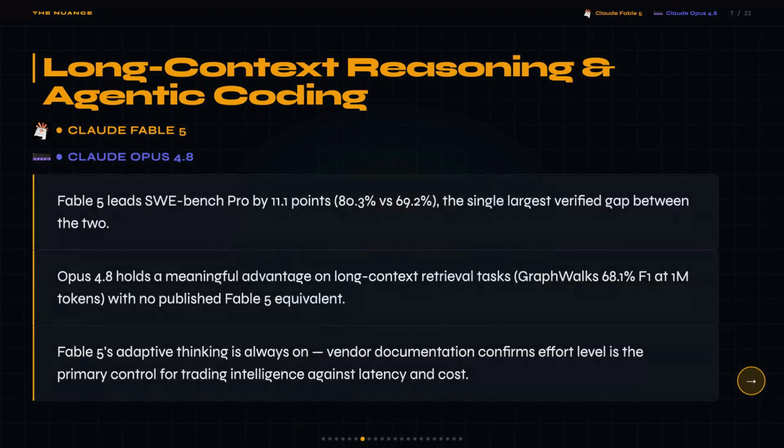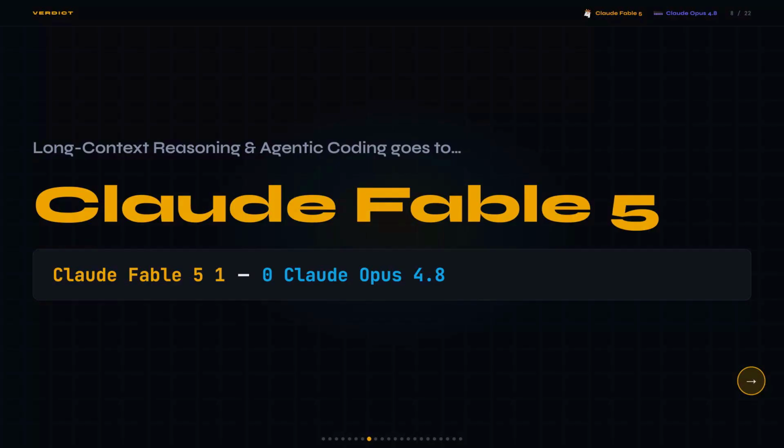F1 there stands alone. Okay, so before we call this, the picture isn't totally clean. Opus 4.8 has a 68.1% F1 on GraphVox at 1 million tokens, and Anthropic hasn't published an equivalent Fable 5 number for that specific test. So on pure long context retrieval, we honestly can't say Fable 5 wins. The agentic coding gap is real, but the long context retrieval side is kind of a coin flip with partial data. Fable 5 takes test 1.